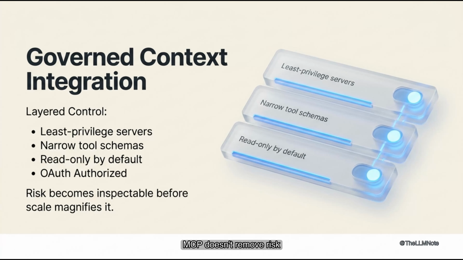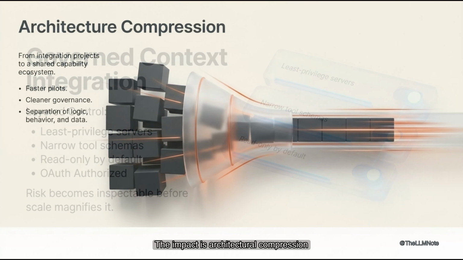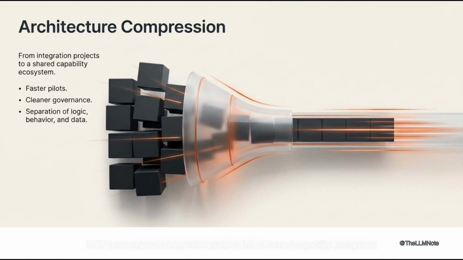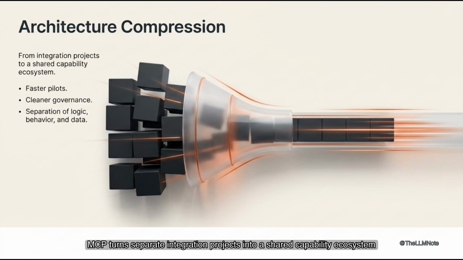MCP doesn't remove risk. It makes the risk inspectable before scale magnifies it. Governance becomes part of design. The impact is architectural compression. MCP turns separate integration projects into a shared capability ecosystem.